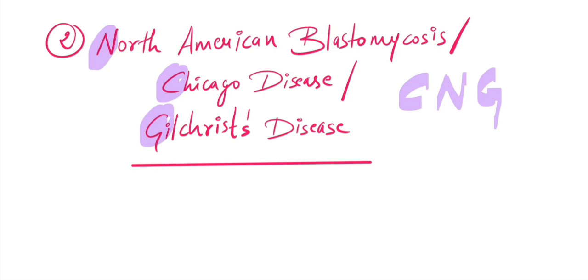Okay, so this North American blastomycosis is caused by another type of thermally dimorphic fungi that we've already covered. It is caused by Blastomyces dermatitidis.